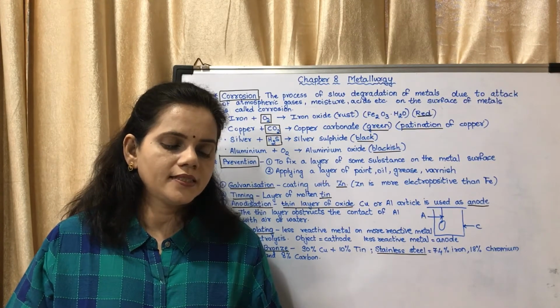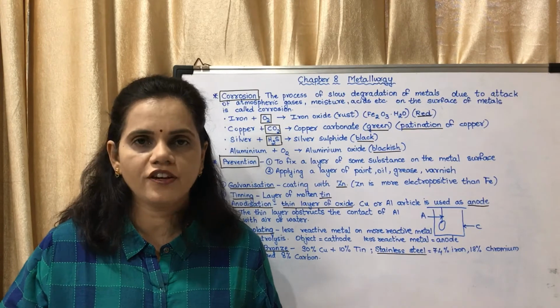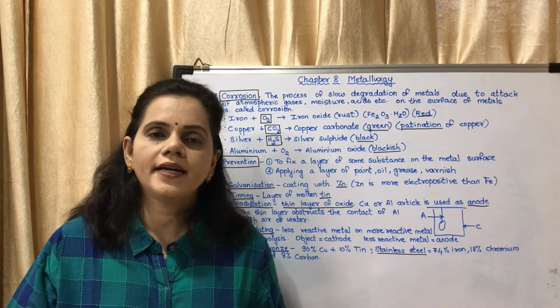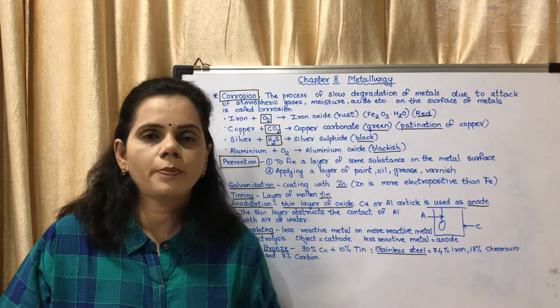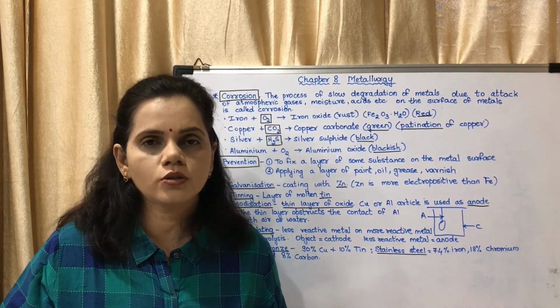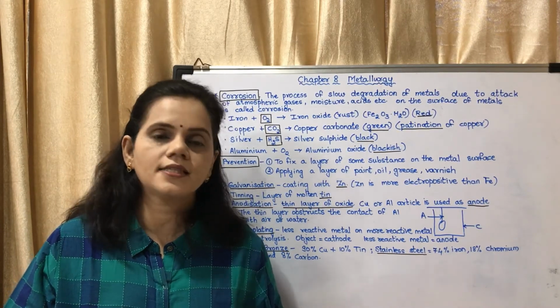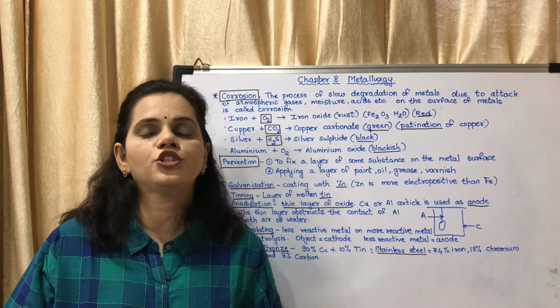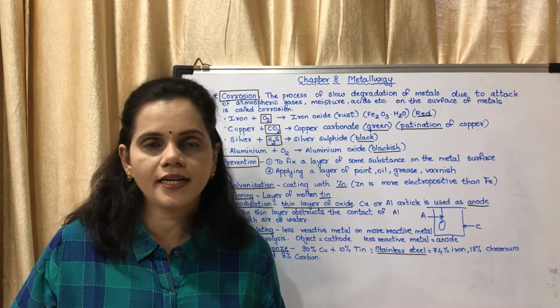What are the properties that the alloy used for minting coins should have? Okay, for minting coins, alloys are generally used. What are the properties? First of all, it should be corrosion resistant. It should be bright in color. It should be hard. It should have the property of malleability.